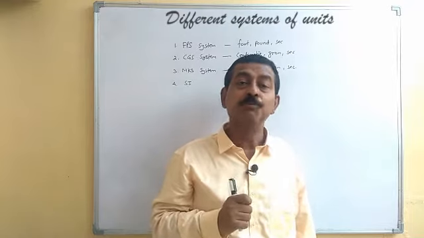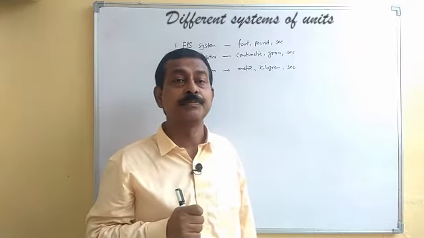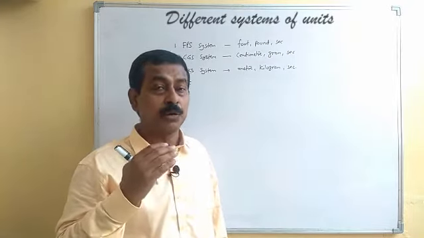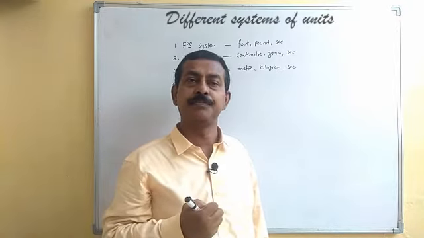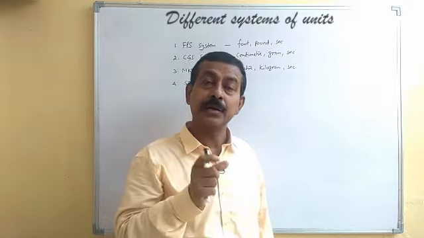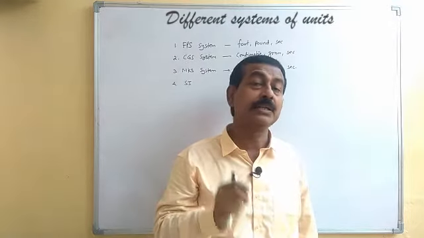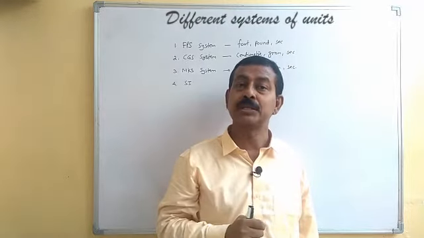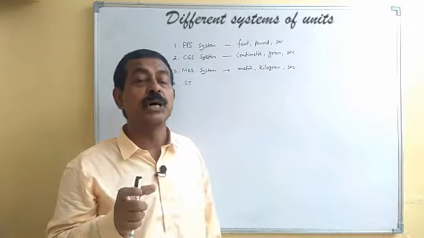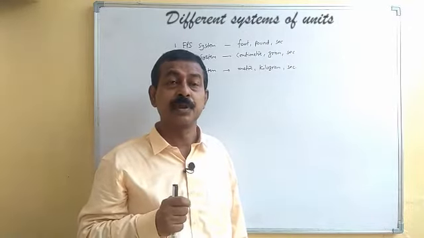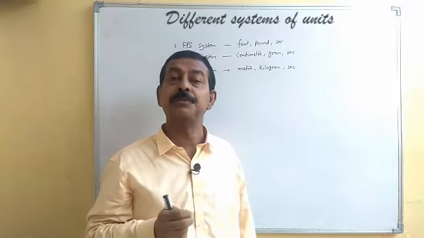But the problem with the MKS system was that it was not an absolute one. It was not a complete one. Definitely, the advantage was that it was based on the metric system, with units of suitable size for the measurements of day-to-day life.